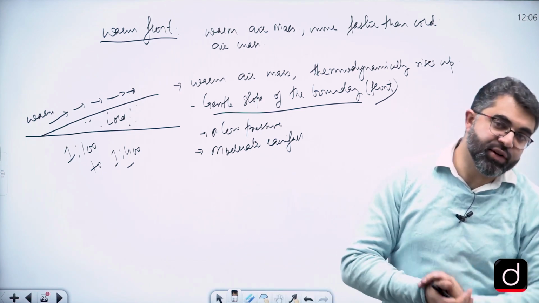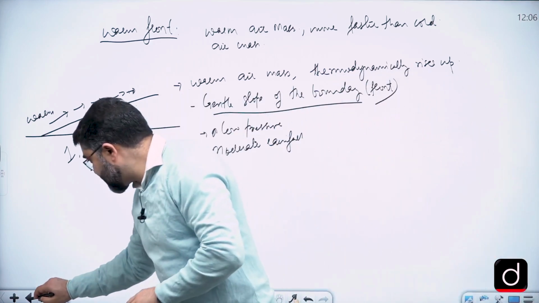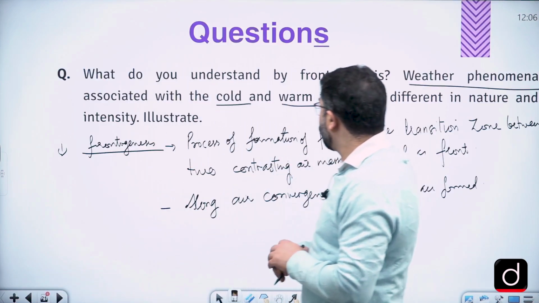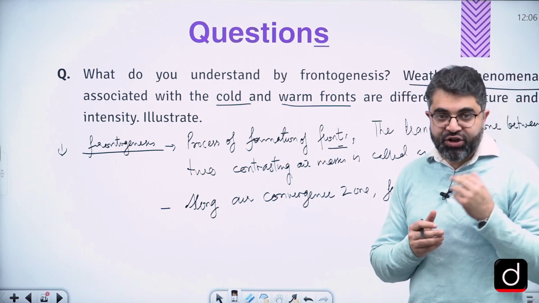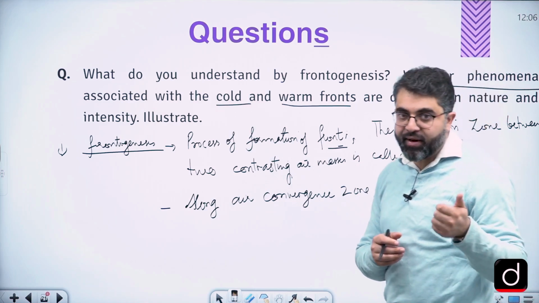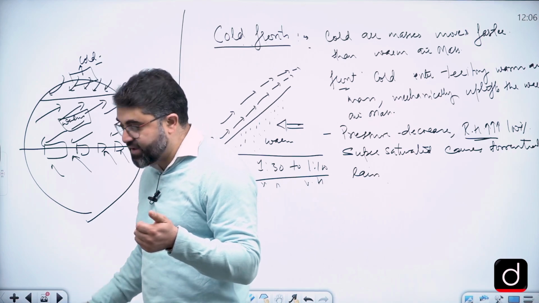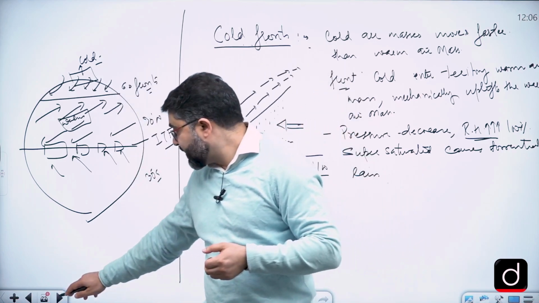That's about weather associated with the warm front and the cold front. Well, I guess easy if your concepts are clear, just as, right? And different in nature, in intensity. So which region has a higher intensity rainfall? Cold front. Why cold front? Because the cold front has a torrential rain, the ratio is much higher.